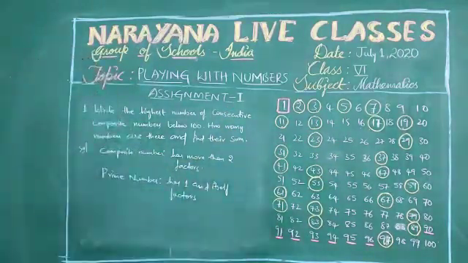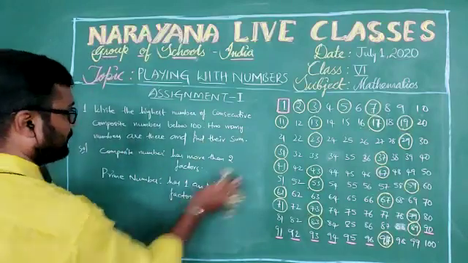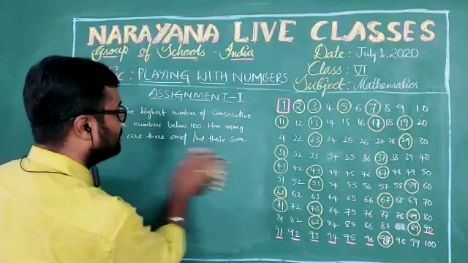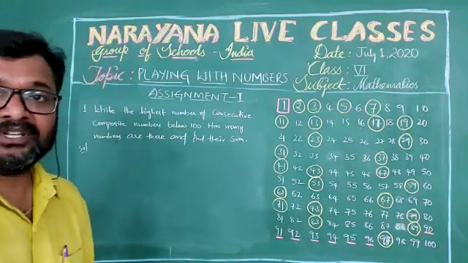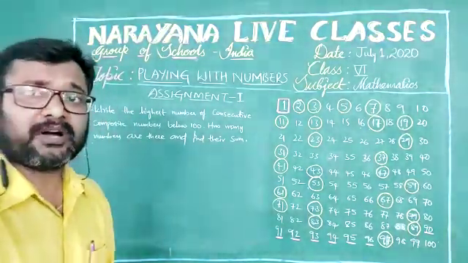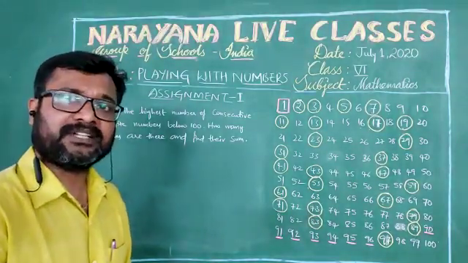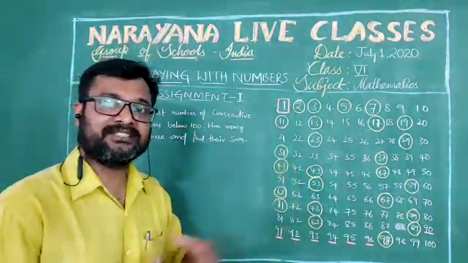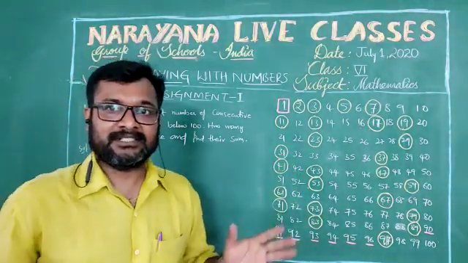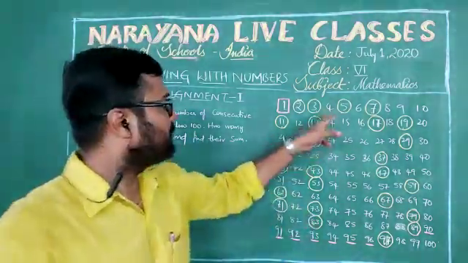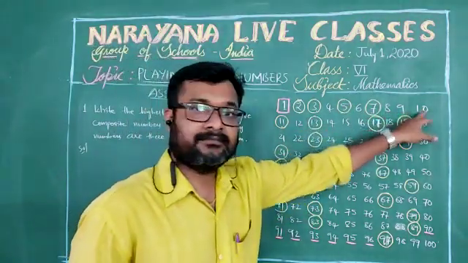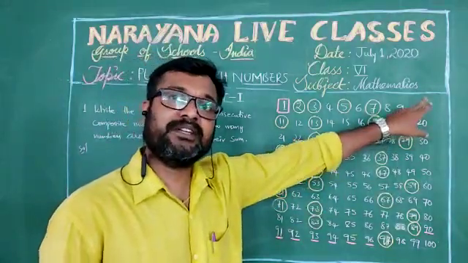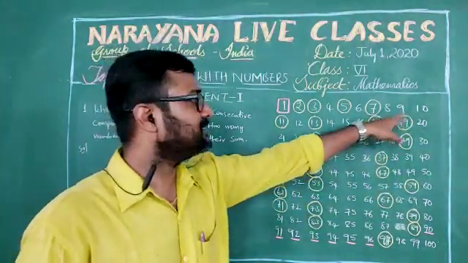So now we need to find the highest number of consecutive composite numbers. Consecutive means what? The numbers which are side by side. Isn't it? Here, 8, 9, 10 are composite numbers and also consecutive, because they are side by side.